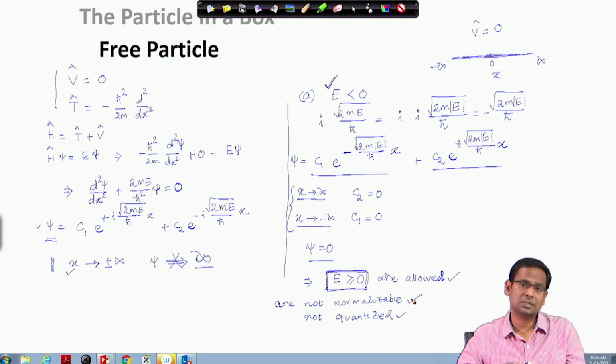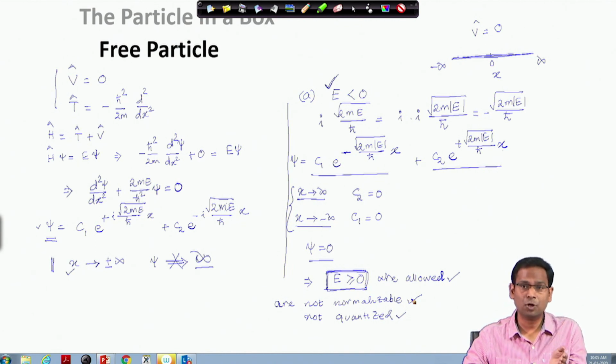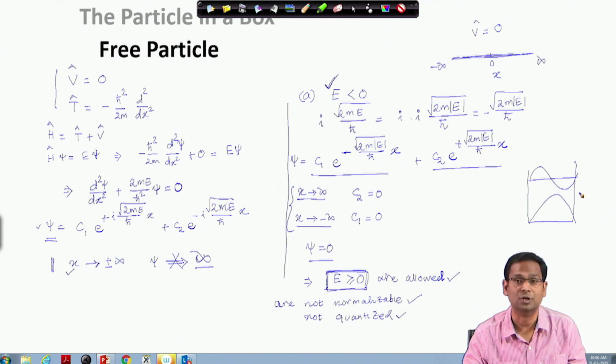So, in this class so far, we have discussed the particle in a box problem and the free particle problem. In the particle in a box problem, all our wave functions were bound solutions. That means they were all present within the dimension of the box.